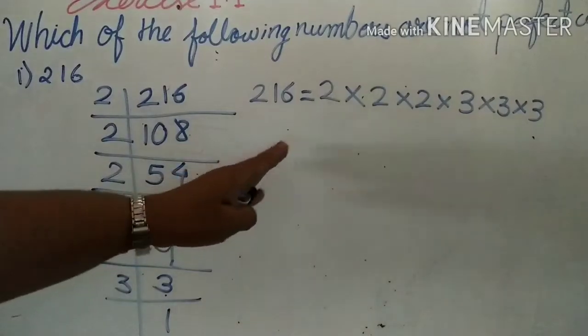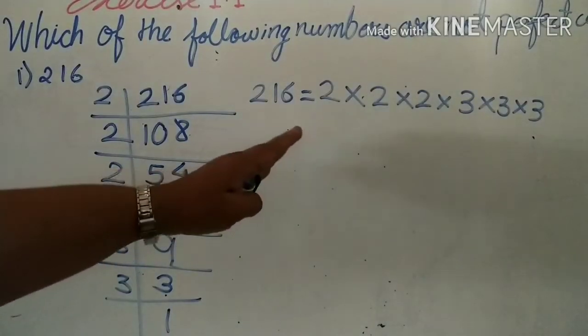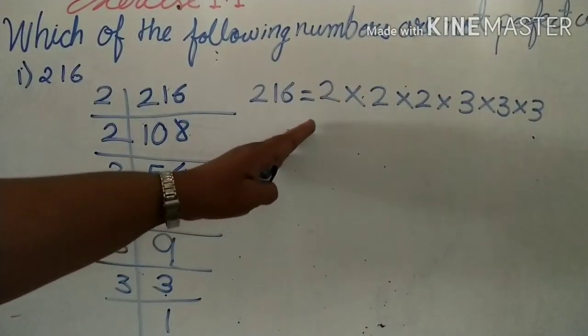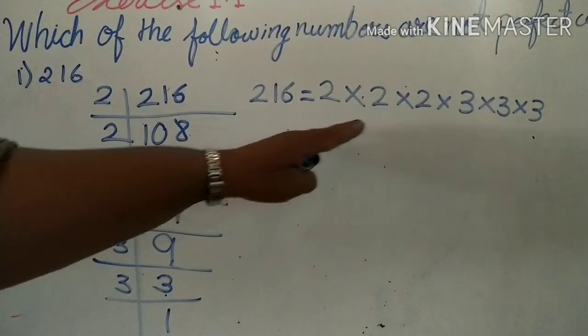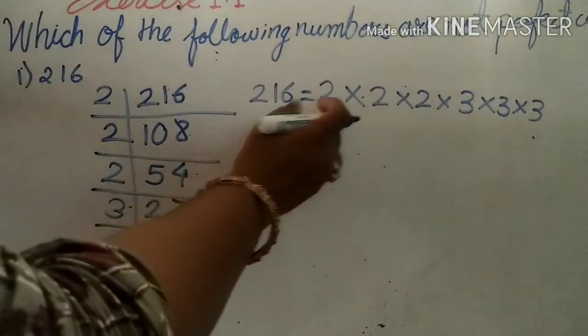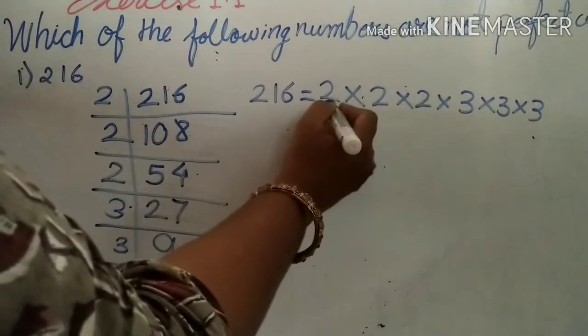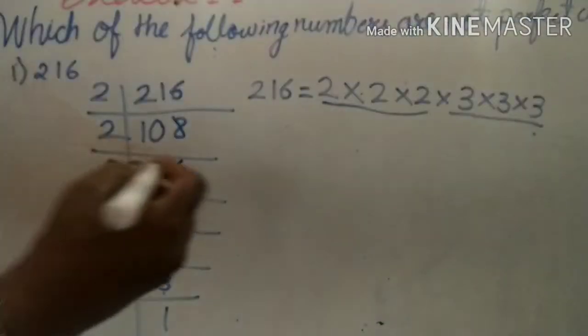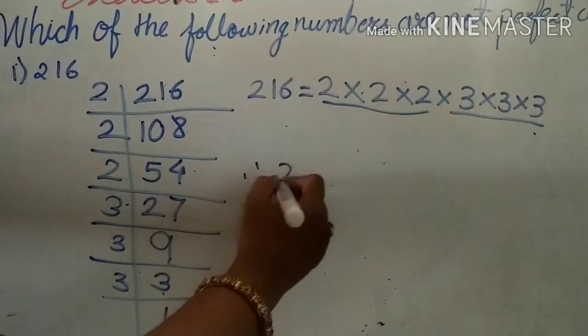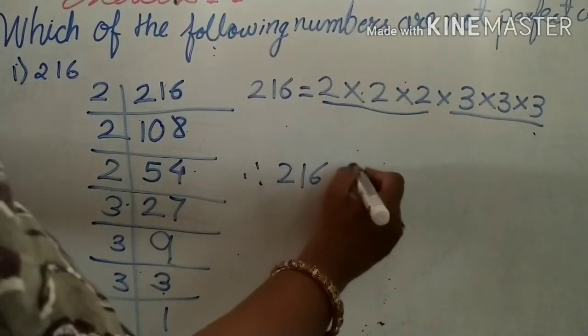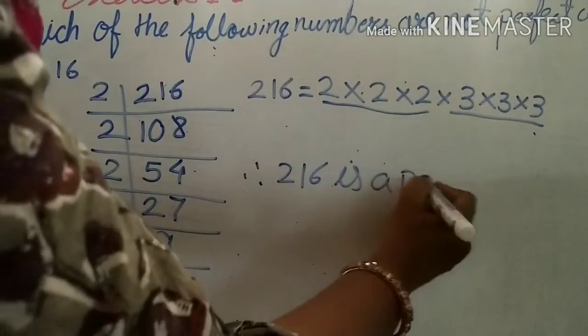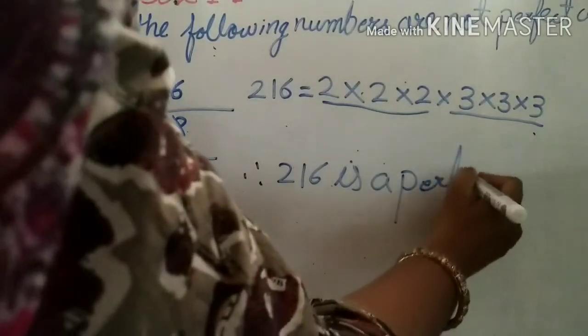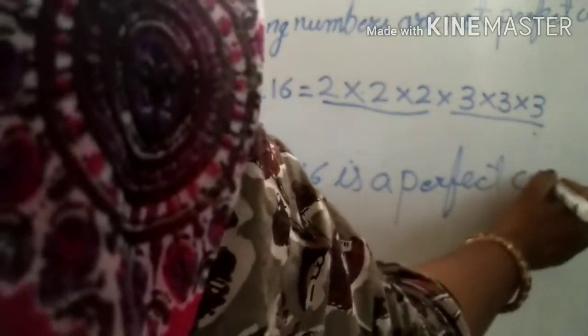Now for a perfect cube, always we have to take the factors in equal triplets form. Means this is one group and this one is second group. Therefore, 216 is a perfect cube.